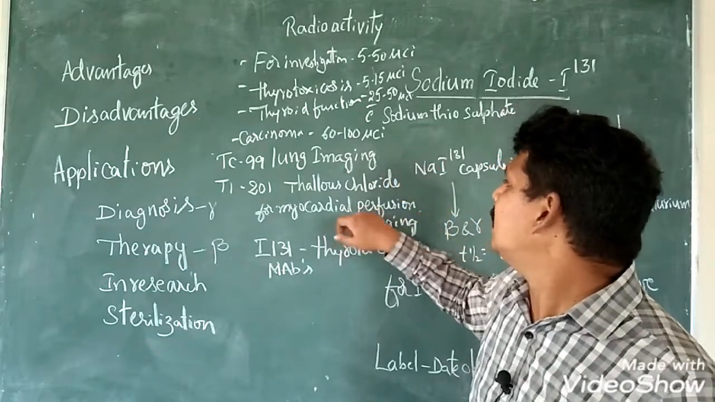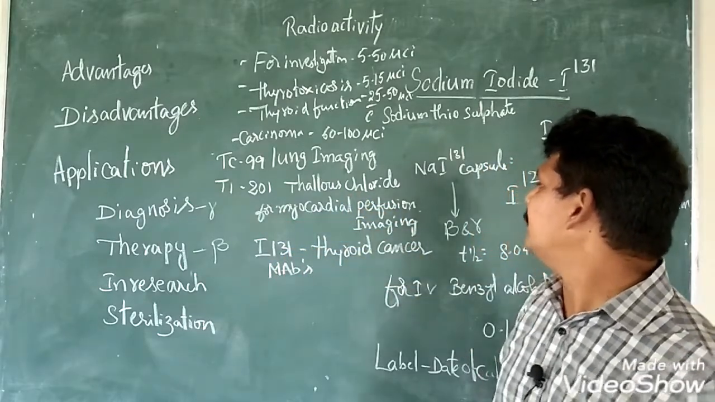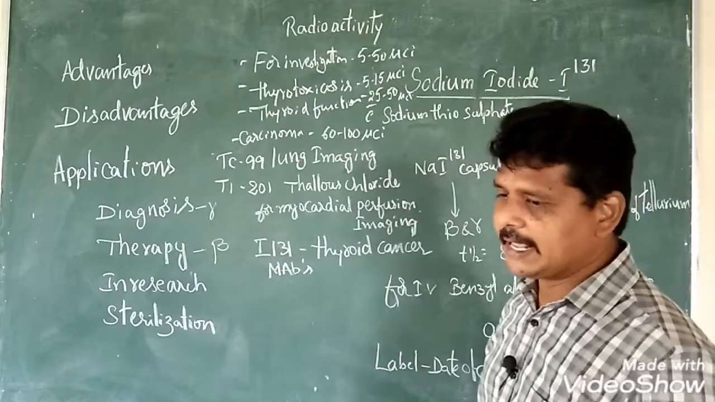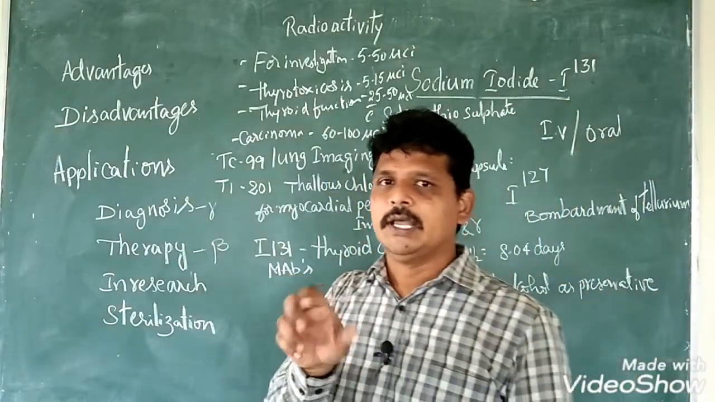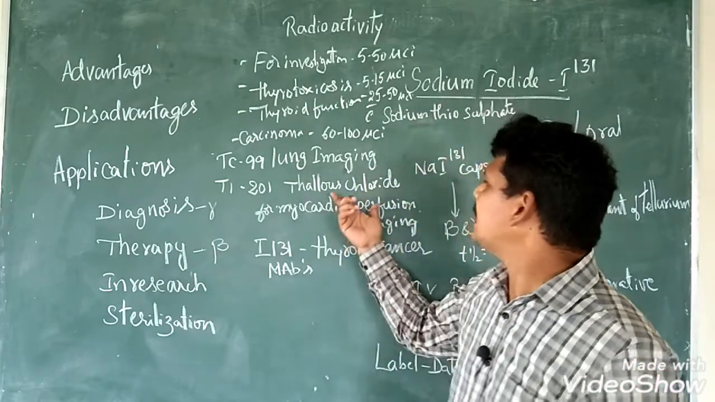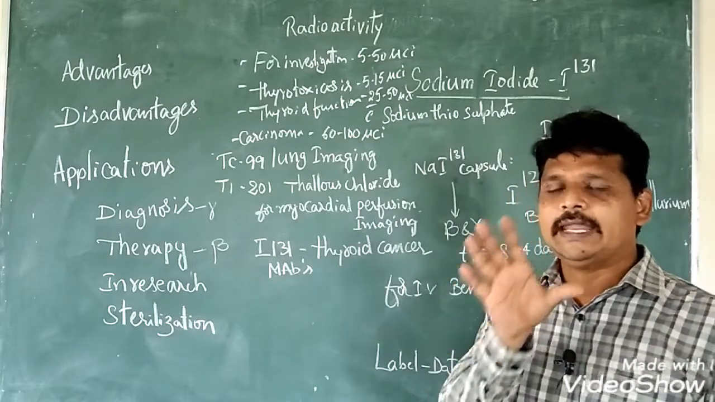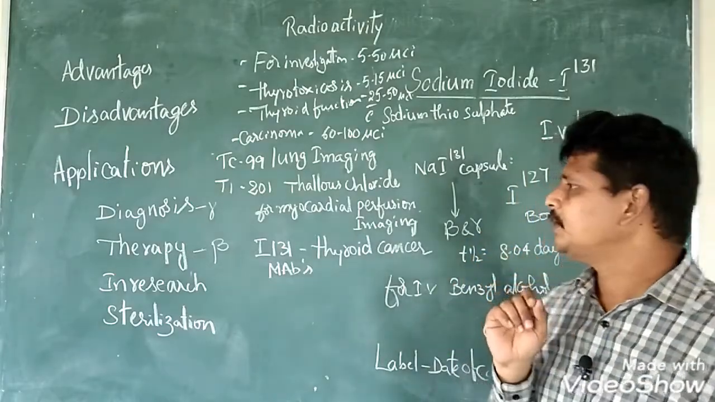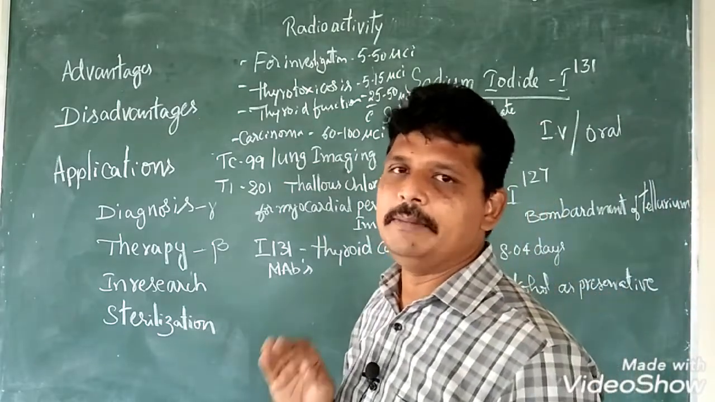Next, thallous chloride 201 is used for myocardial perfusion imaging. If the tricuspid valve is not working properly, or is there any leak in the blood vessels, that can be easily detected by thallous chloride. Without opening the thorax, we can directly view the image. Most radioactive materials are utilized for imaging purposes.